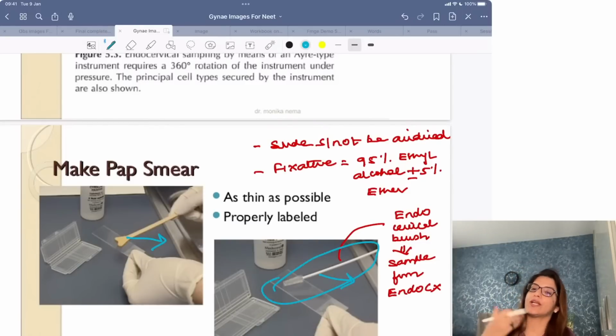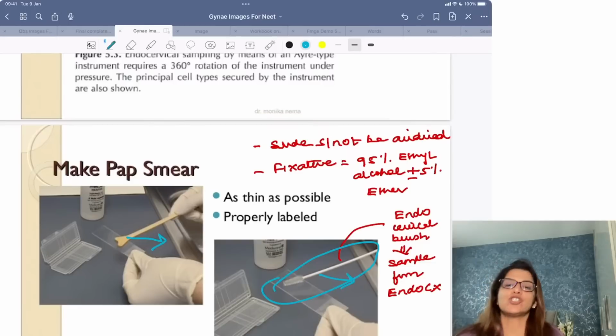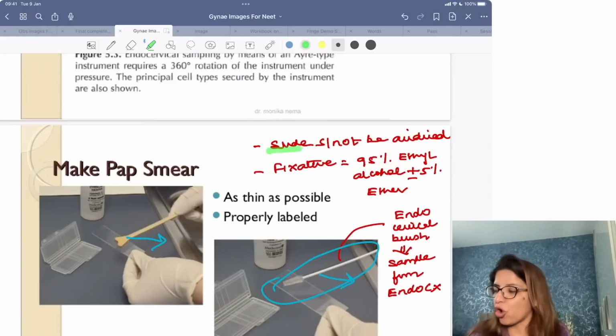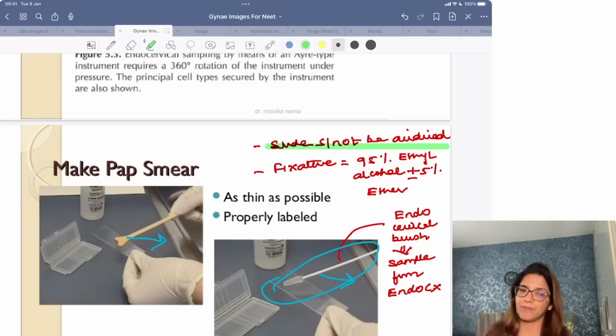So if they show you this image again, this is that of endocervical brush. With the help of endocervical brush, you take specimen from endocervix and you roll it on the same slide where you had put the sample with the help of Ayer's spatula. So it's just one slide which you are preparing in pap smear. Please remember that this slide should not be air dried, and the fixative which you use in pap smear is 95% ethyl alcohol plus minus 5% ether, right? Clear to all of you?